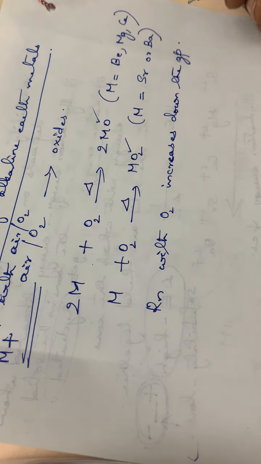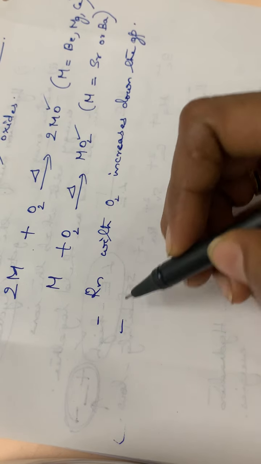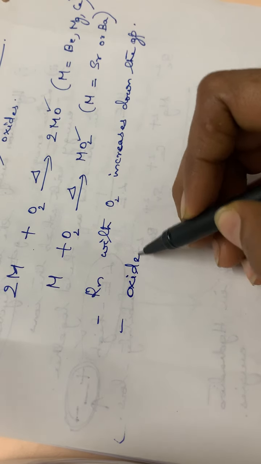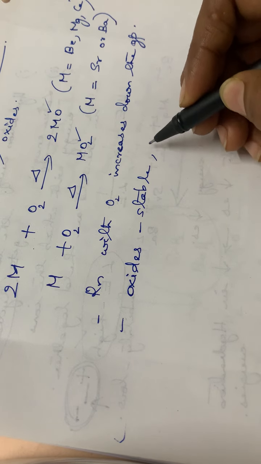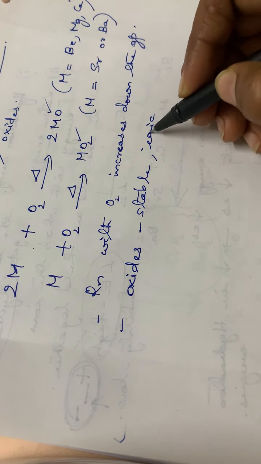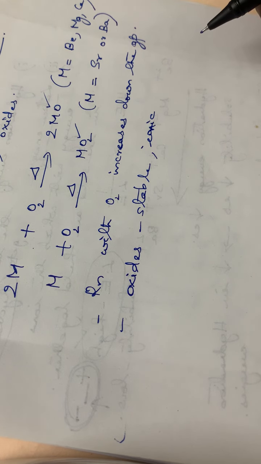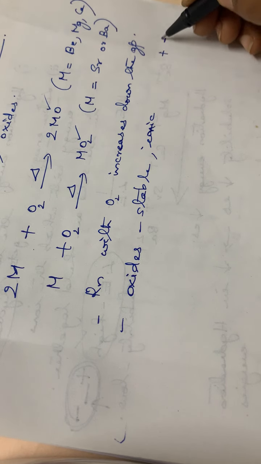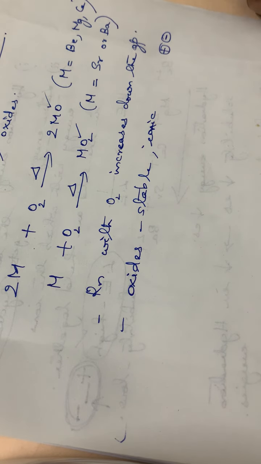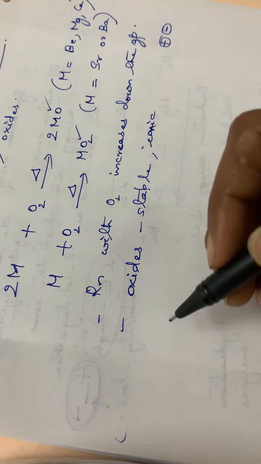Reaction with oxygen increases down the group. Normally these oxides are stable. The so-formed oxides are stable and also ionic in nature. Ionic means they will form a crystal lattice, or they will have plus and minus ions holding together with the help of lattice energy. So the oxides are usually stable as well as ionic in nature.